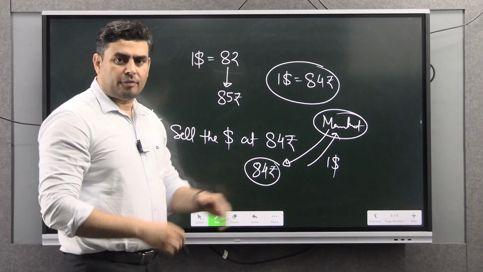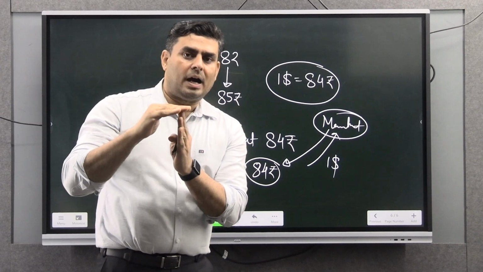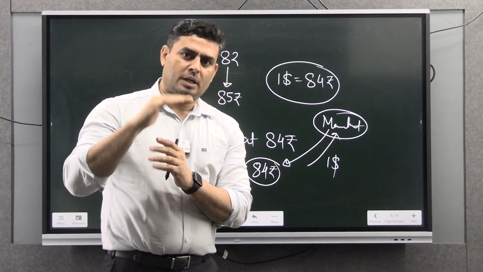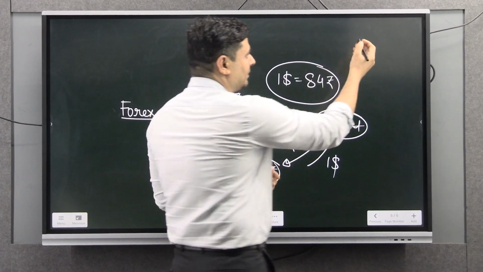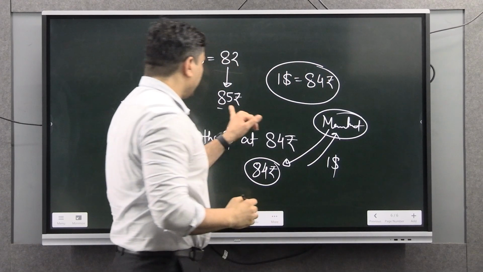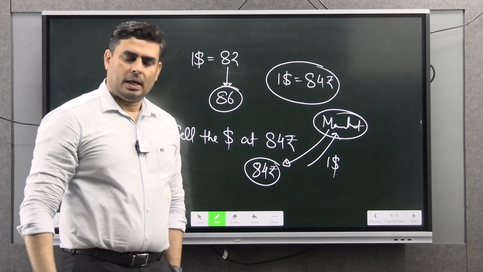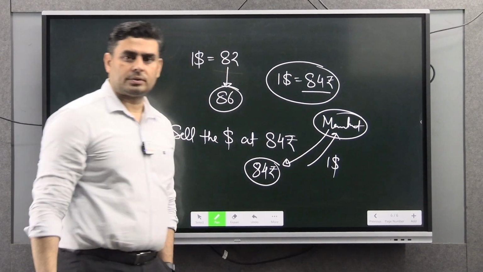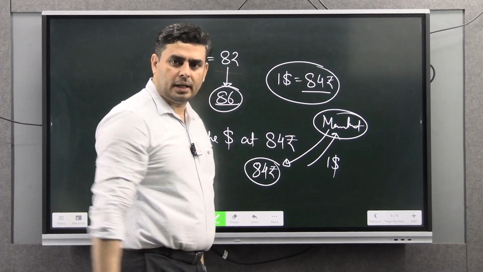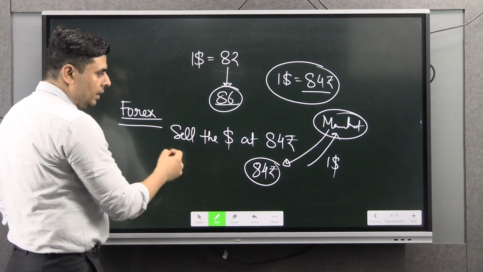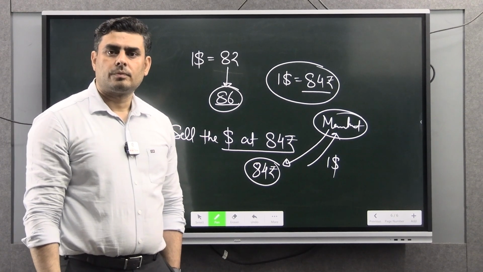So if RBI intervenes in order to stabilize the rupee, understand carefully. If RBI wants to stabilize the rupee, then RBI has to sell the dollar at a lower price. For example, the price right now is 85, or you can consider 86, and RBI wants to make it 84 rupees. Then what does RBI have to do? The market is selling at 86, RBI wants 84. So RBI has to use its foreign reserve, and with that foreign reserve, RBI is going to sell at 84 rupees.